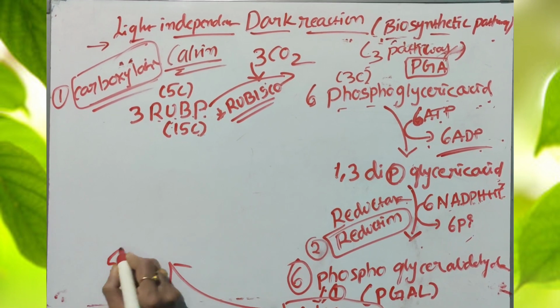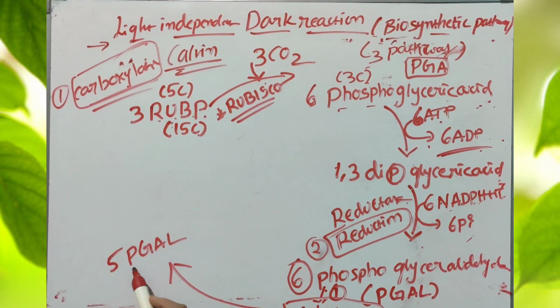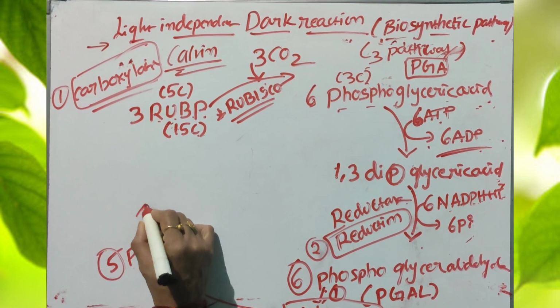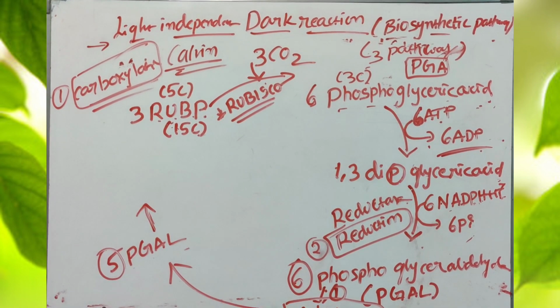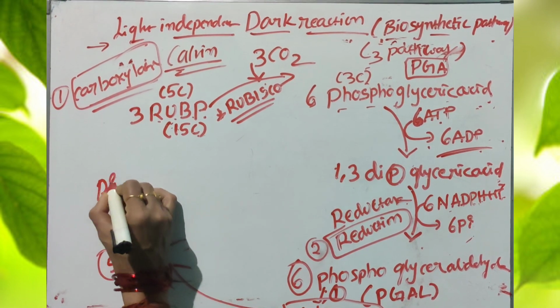The remaining 5 molecules of 3-PGAL, phosphoglyceraldehyde, come back into the regeneration of RUBP through the main important intermediate compound called ribulose 5-phosphate.